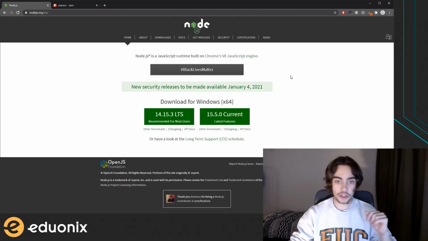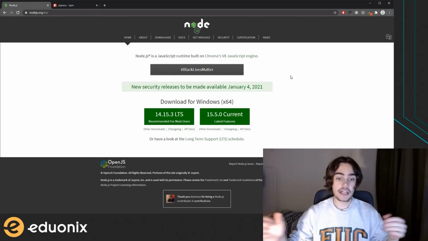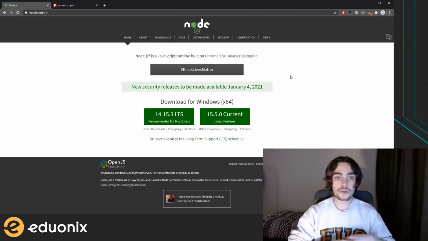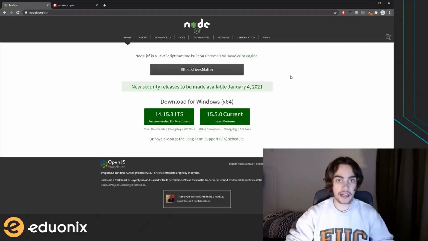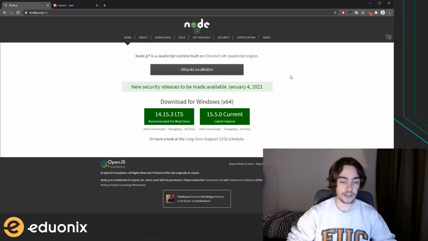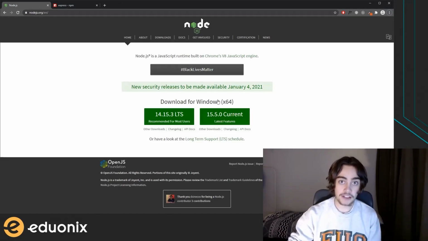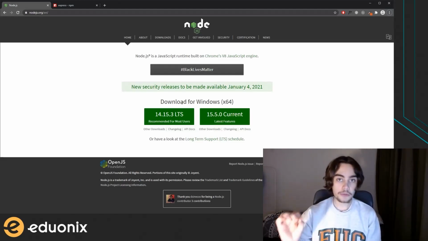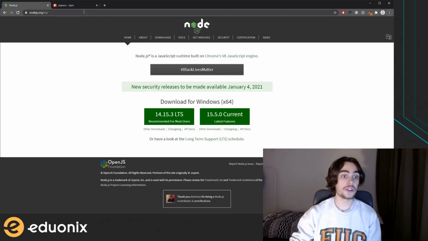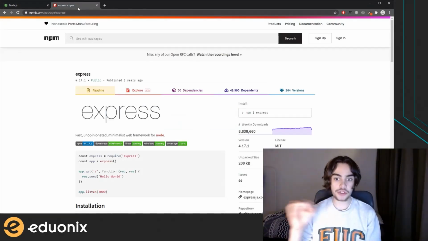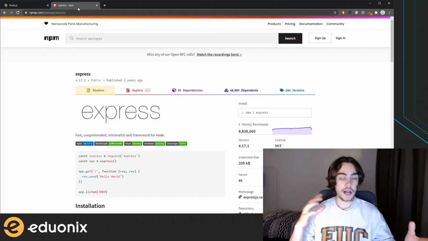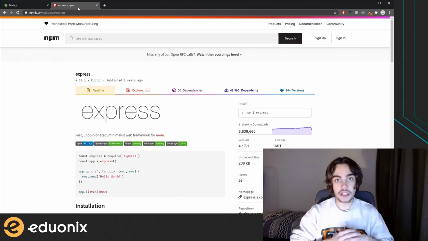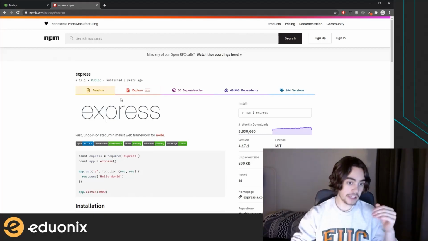And so to be able to run code on the back end, we need to actually have a runtime that's going to allow us to use JavaScript as if it were a different language, sort of like Python, right? Where we can execute code, maybe even interact with the operating system that code is running on, etc. And Node provides us with all of that. And it also provides us with a super useful tool, Node Package Manager. And what Node Package Manager does is allow us to install and manage dependencies to be able to build our website. And this, for example, is Express.